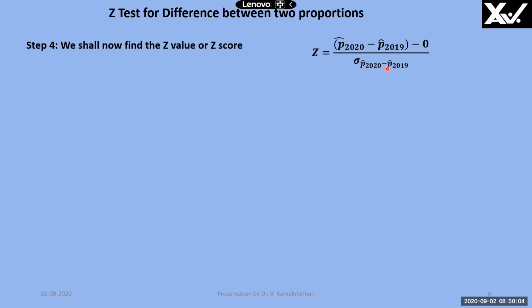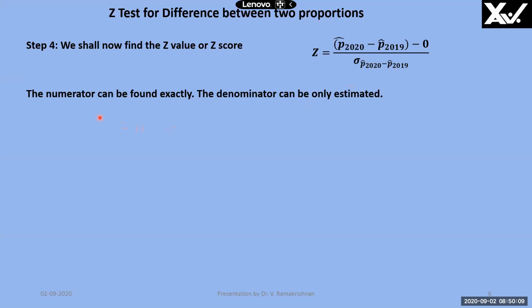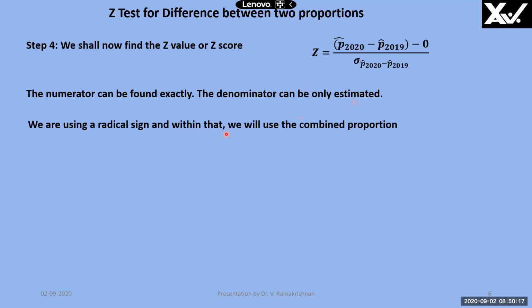The numerator can be found exactly, because sample study gives you the proportion values. The denominator can only be estimated. To find out the denominator, that is standard deviation, we are using a radical sign, and within that we will use a combined proportion, that is P cap C.